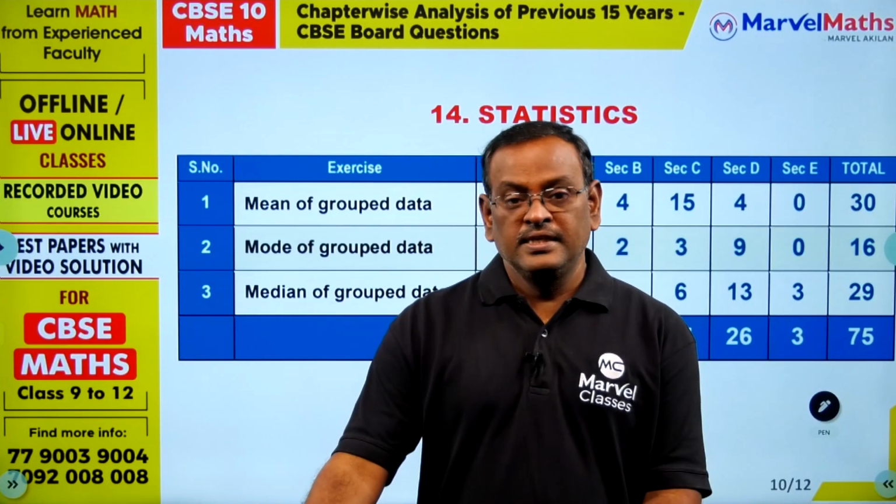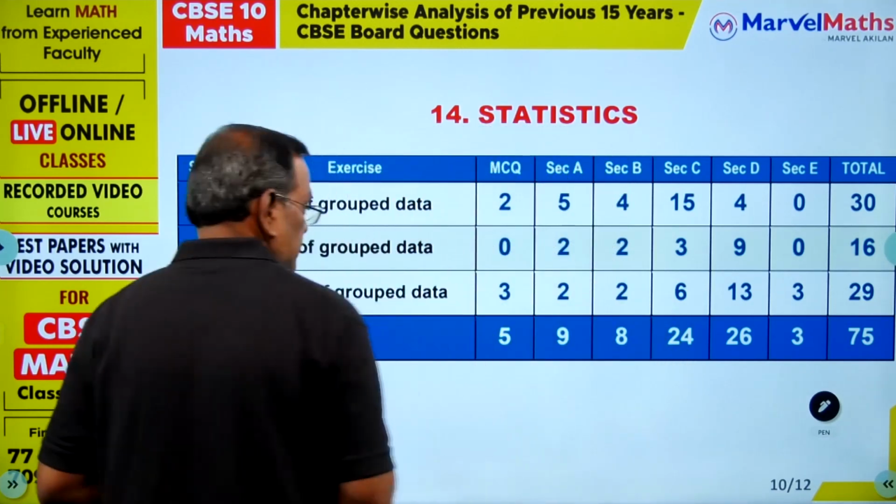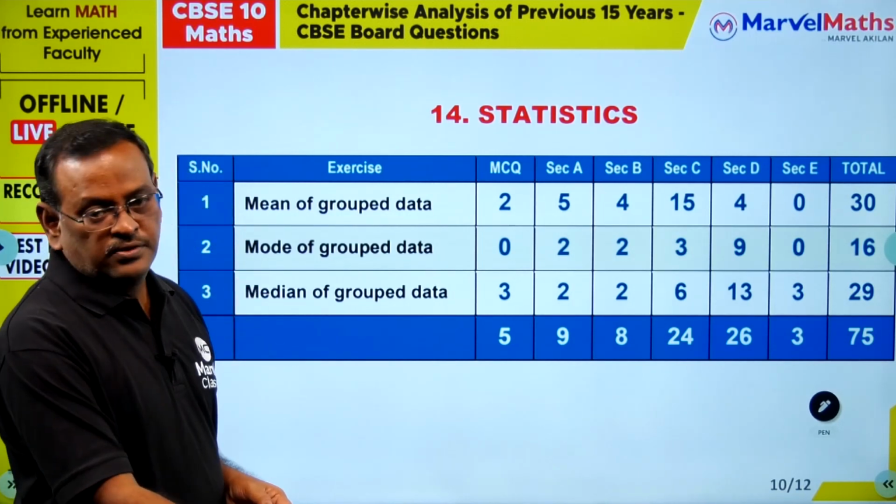Hello students, another easy chapter, statistics. The 15 years paper analysis from 2009 to 2023. As for the current syllabus, there are 3 concepts: mean, mode and median, and Ogive is deleted.